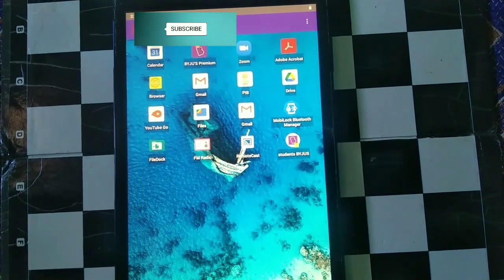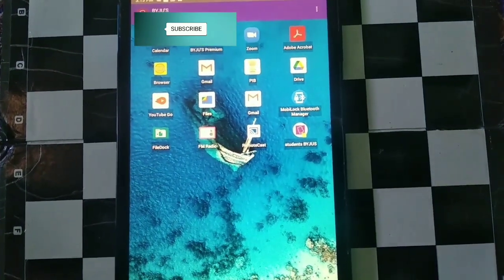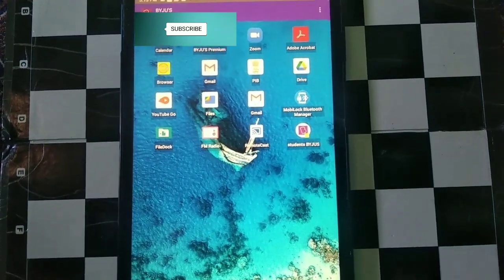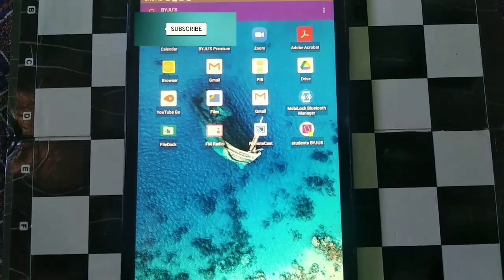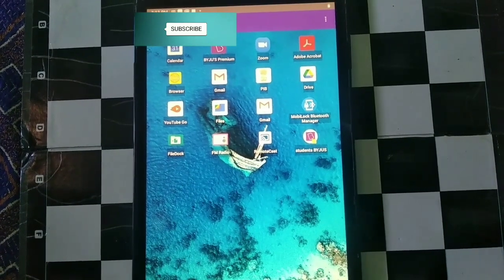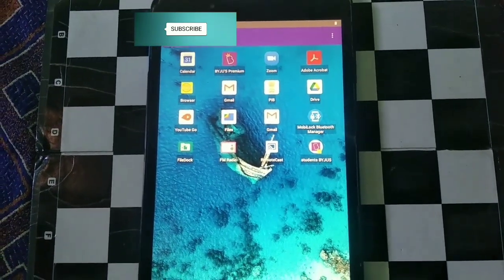There is also another app, FM Radio, in which you can listen to podcasts from Rajya Sabha and whatever current affairs you need. So here are all the apps: email, FM radio, YouTube. Now let's get to the main point.